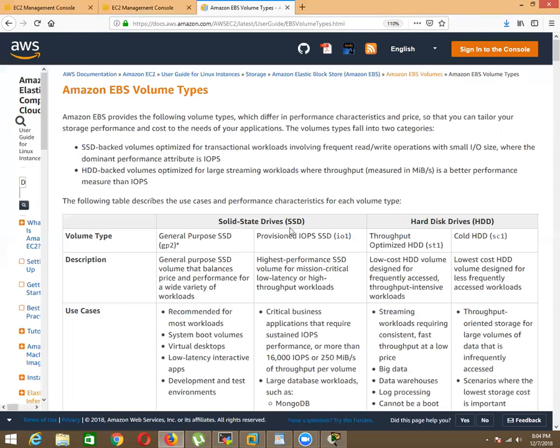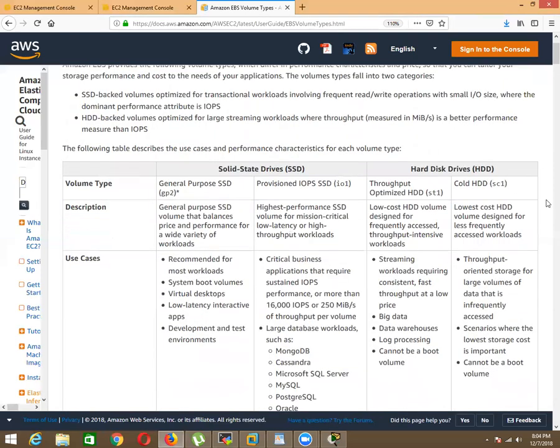Coming to SSD, there are 2 types of storage designed: one is General Purpose SSD, and one is Provisioned IOPS. What to say about this storage? This is excellent storage, one of the fastest, and it is for very critical applications you have, like databases. So this storage will give you the best performance.